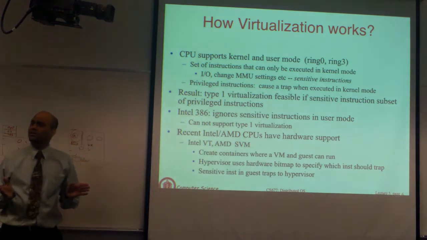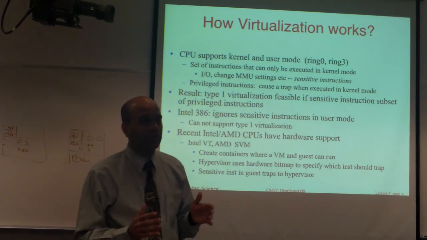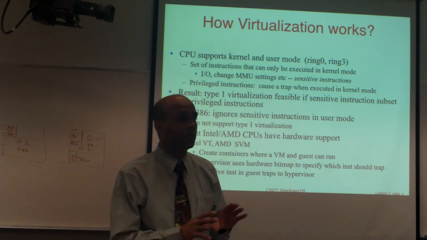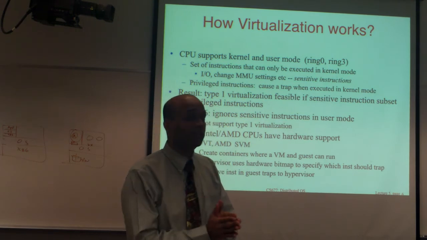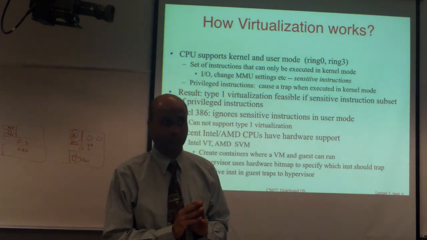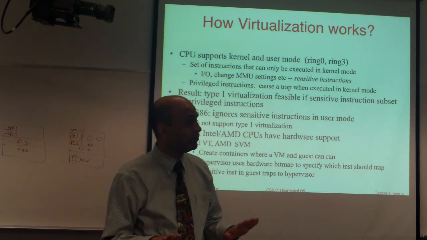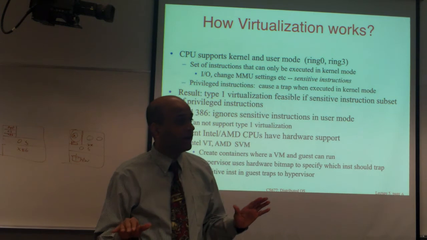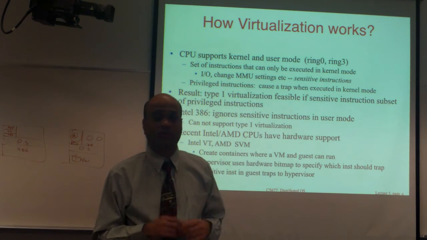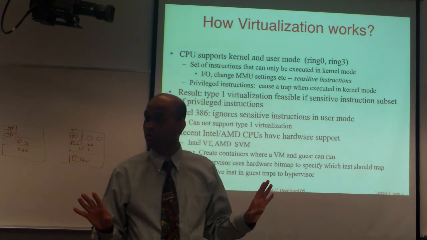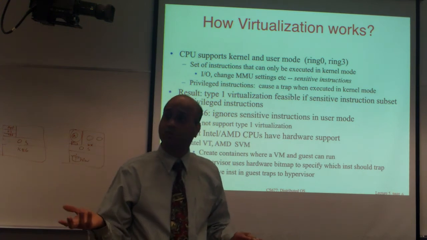So now you can ask, why do you need this distinction? Why do you not allow any instruction to be always executed? It so happens that there are many instructions that the CPU supports that are privileged in some shape or form, that you shouldn't let user processes execute, or bad things will happen. The simplest example I can give you is the halt instruction. Halt instruction halts the CPU, machine stops. If you let any application unfettered access to the halt instruction, you can run a process, execute halt, and the machine goes down. We typically don't want to let user processes access such instructions.